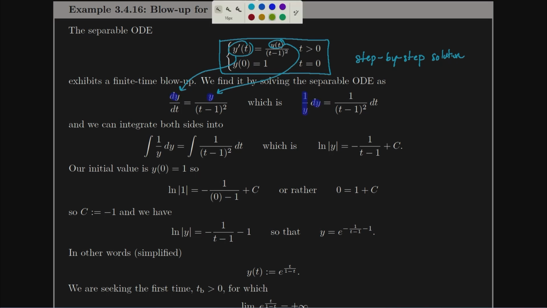And I'm going to solve for every term with a t on the right, so I'll end up with 1 over (t minus 1) squared dt. And what is that going to give me if I go ahead and integrate both sides here? Well, the integral of 1 over y is going to be the natural log of y. The integral of 1 over (t minus 1) squared will be negative 1 over (t minus 1).